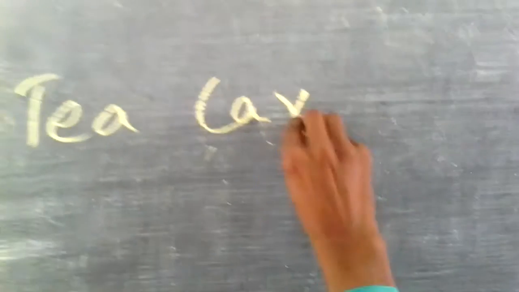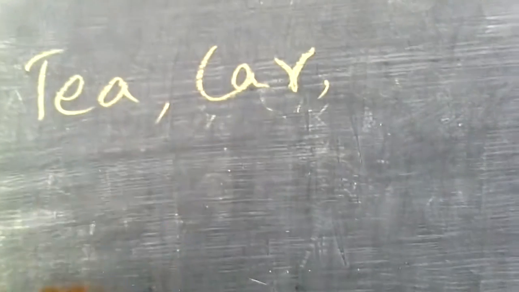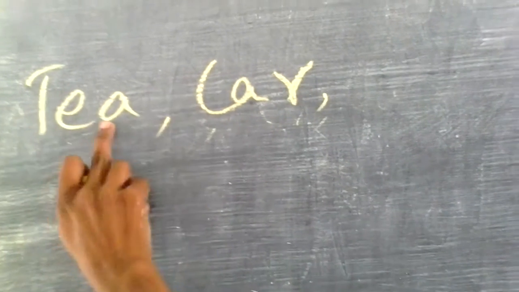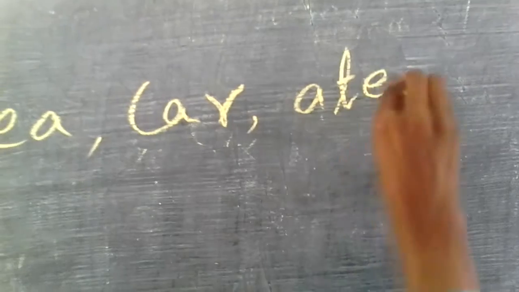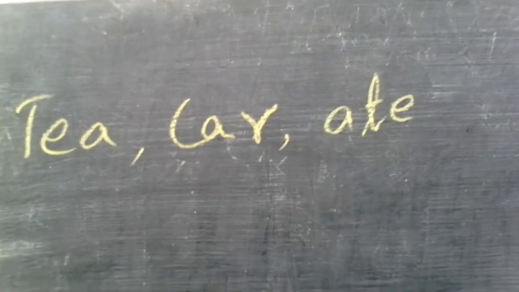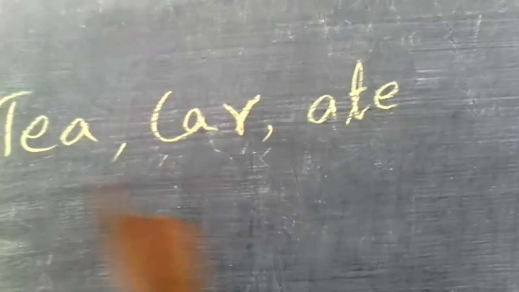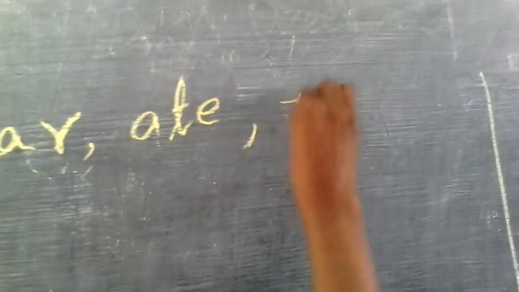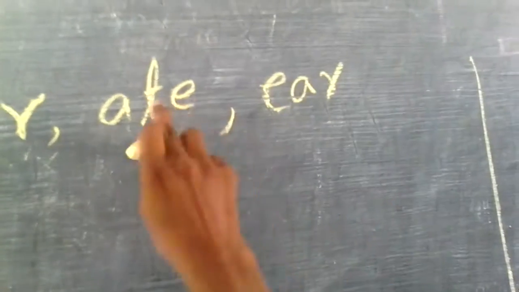You just guess it. I will do only a few, not all. You have to do it without T at the end. Let me write EAR. Only these letters I have to use. E is there, A is there, R is there. There is no T at the end. Similarly, you carry on.